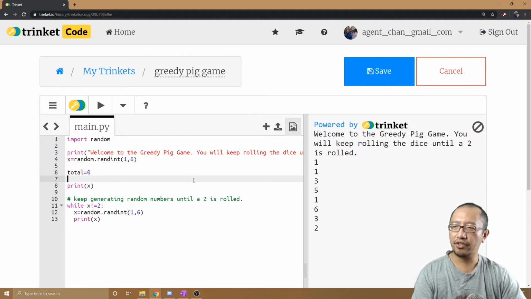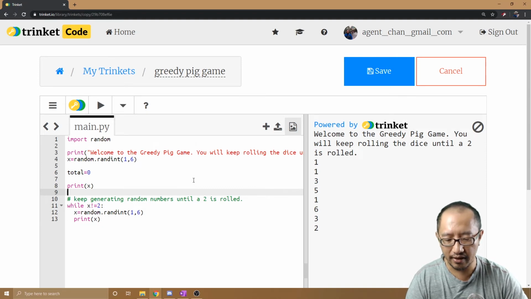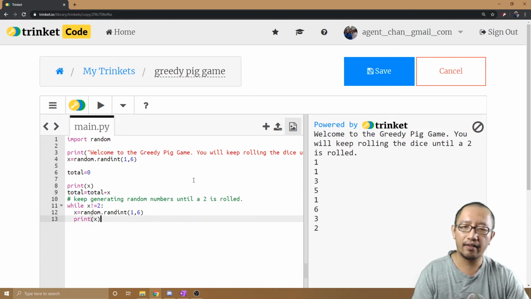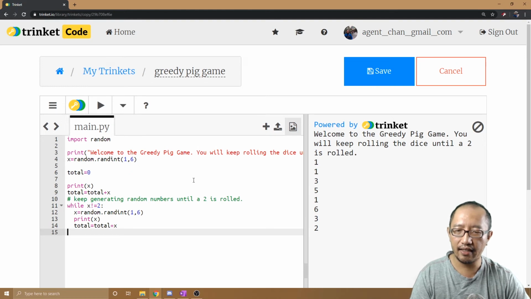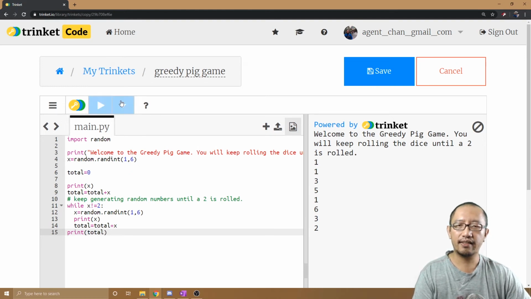Oops, I keep thinking it's JavaScript. I keep wanting to put the semicolon in. So total equals 0. And then every time I roll something, I'm going to say total equals total plus x. I'm going to do that here as well. And then I'm going to print total at the end. So let's see if this works.